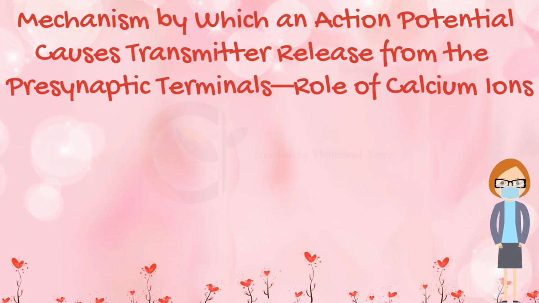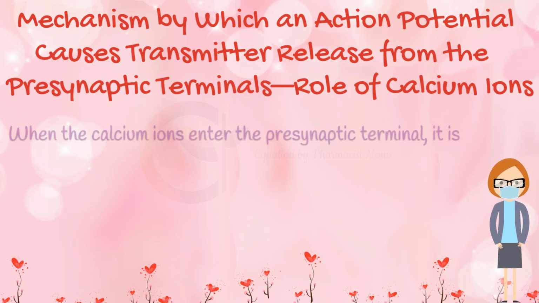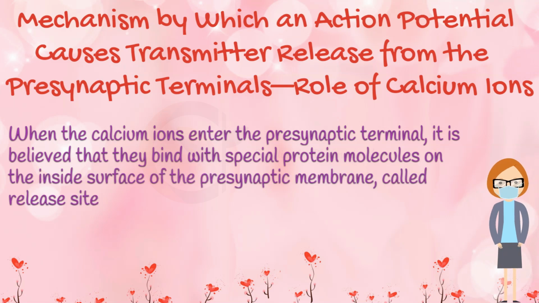The precise mechanism by which the calcium ions cause this release is not known, but it is believed that when the calcium ions enter the presynaptic terminal, they bind with special protein molecules on the inside surface of the presynaptic membrane, called release sites.